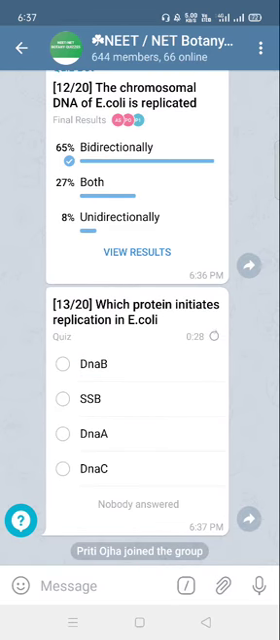The 13th question is: which protein initiates replication in E. coli? We all know it is DnaA. So the answer is the DnaA protein.